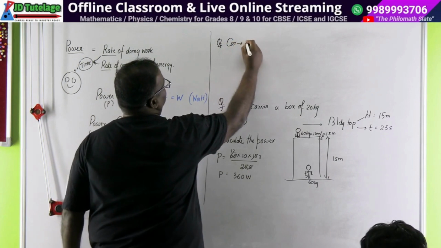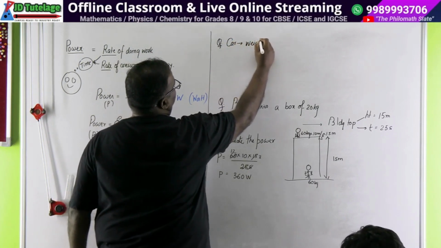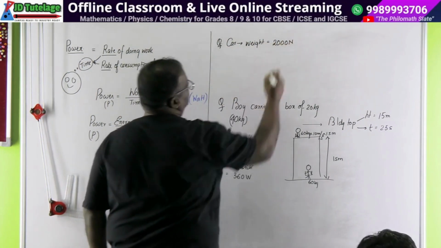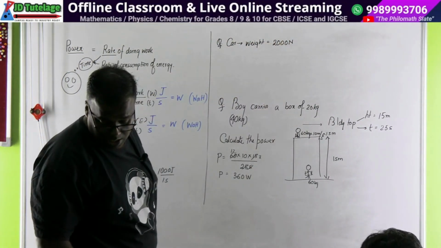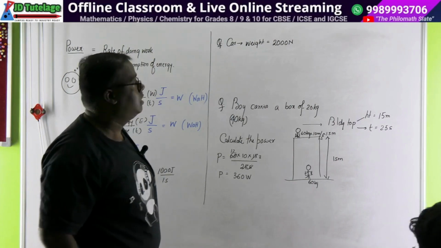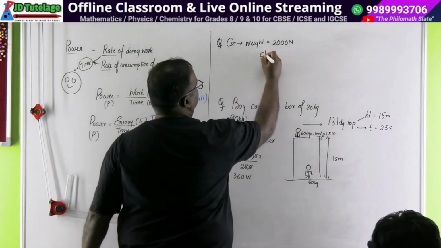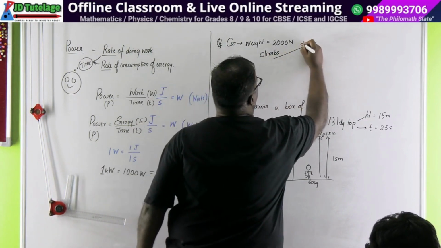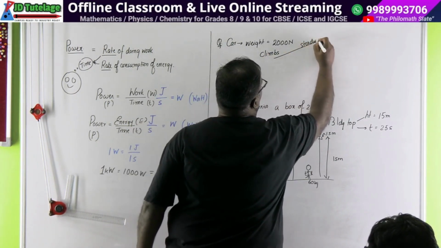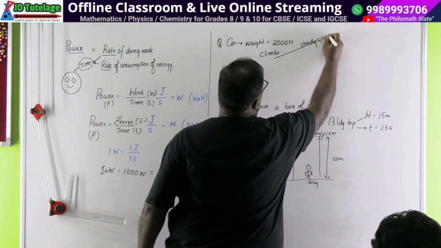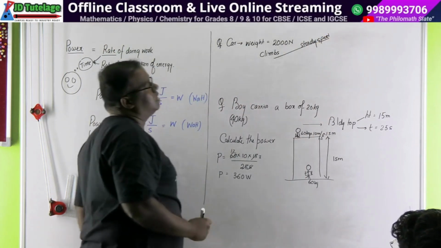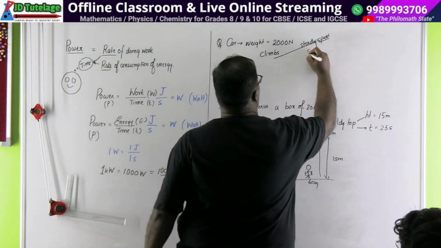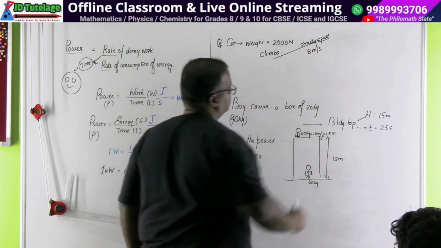We have a car and the weight of the car is equal to 2000 newtons, and it climbs a hill with a steady speed. Every word is a keyword. It climbs the hill with a steady speed, and this steady speed is 8 meters per second, right?